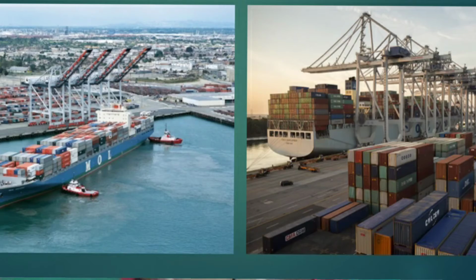Now see children, here is a picture of a ship near a place called the port. Now what is a port, children? You can see there is a picture of a port also.